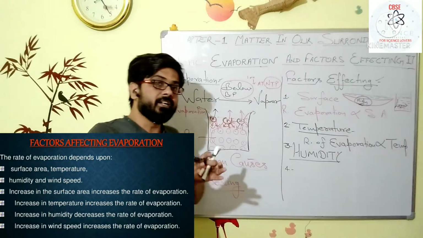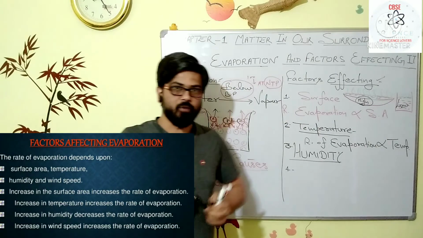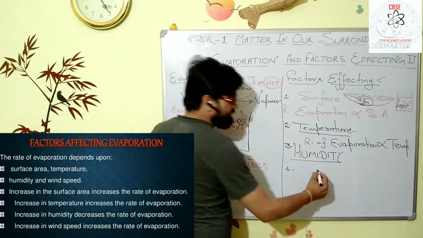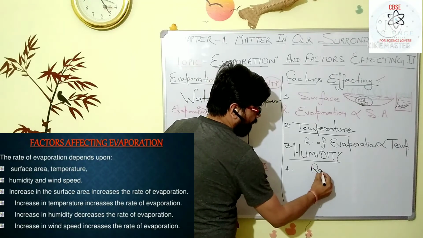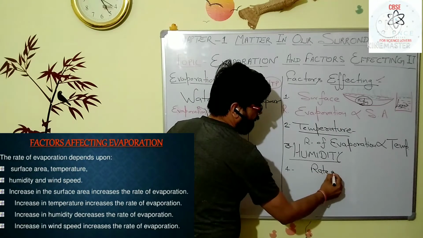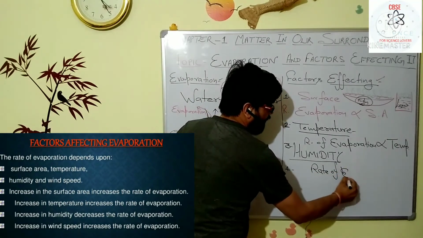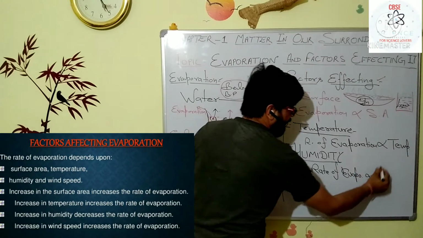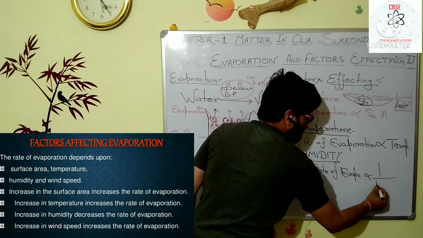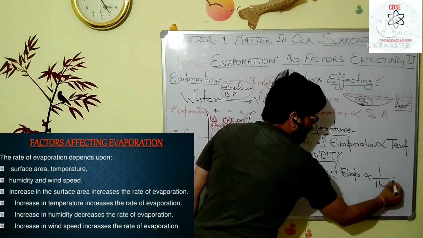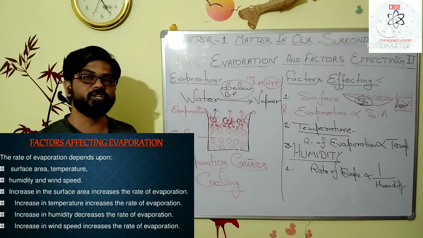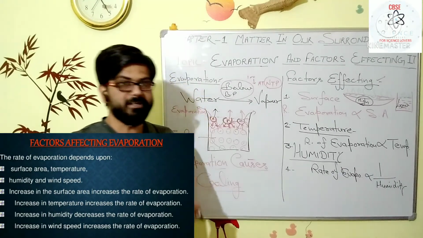In this case, the rate of evaporation decreases. So we can say that the rate of evaporation is inversely proportional to the humidity. It means when you increase the humidity, the rate of evaporation decreases.